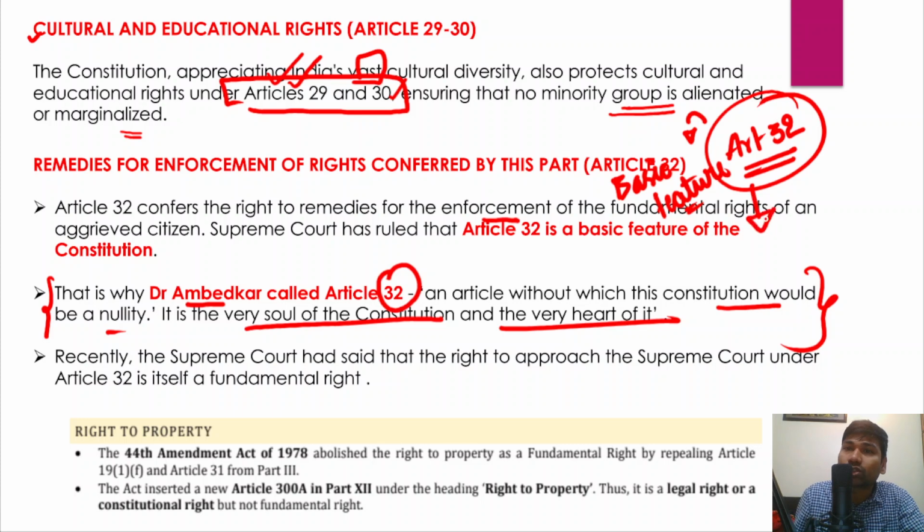So this is the right to constitutional remedies, and it also provides certain writs, right? For example, habeas corpus, mandamus, prohibition, certiorari, quo warranto. So these are some of the writs that are available. If any of the fundamental rights are violated, the individual can directly approach the Supreme Court under Article 32 of the Indian Constitution for restoration of their fundamental rights. So recently the Supreme Court had said that the right to approach the Supreme Court under Article 32 is itself a fundamental right. Okay, so in fact